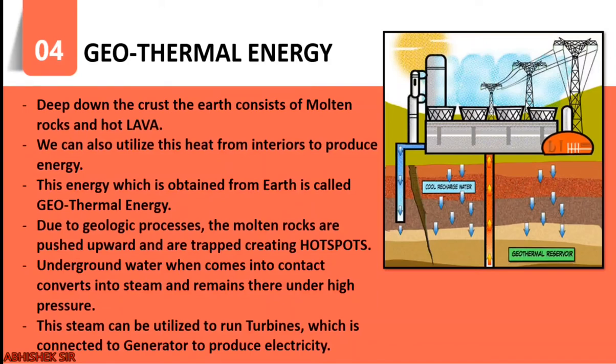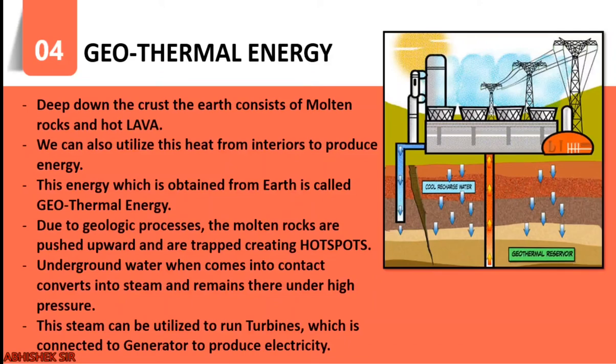Now, due to geological processes going on inside the Earth, we all know the molten rocks are pushed upward and some of them are trapped, creating a hotspot. Now, why is it called a hotspot? Because when underground water comes into contact with these hot areas, it converts into steam and remains there under high pressure. This high pressure steam can be utilized to run turbines, which are then connected to a generator to produce electricity.